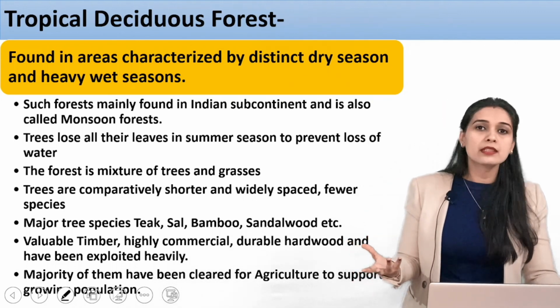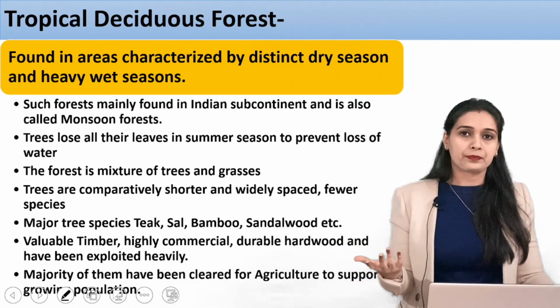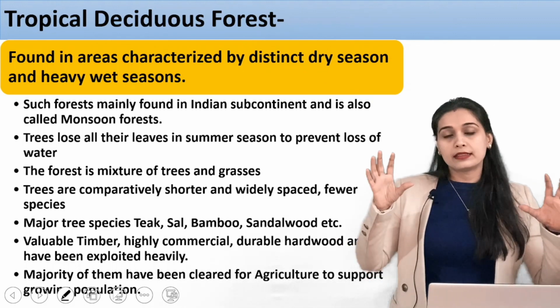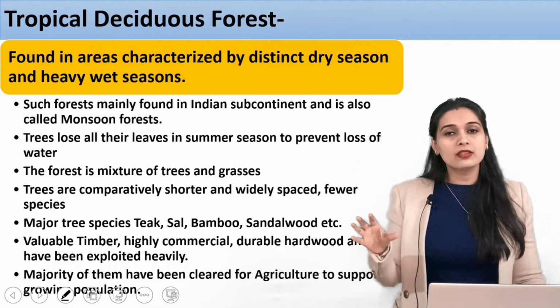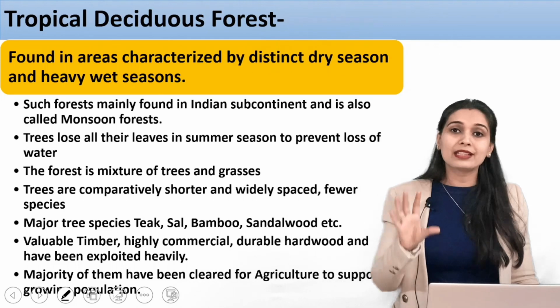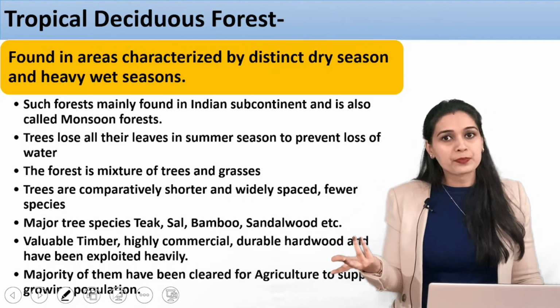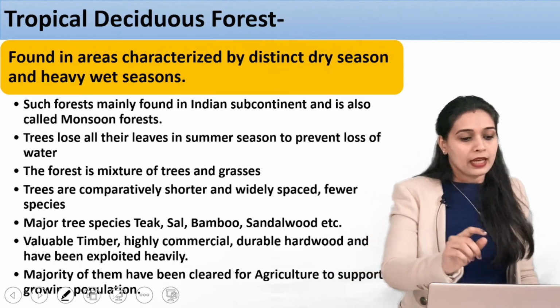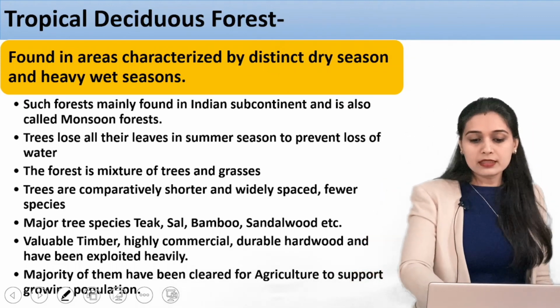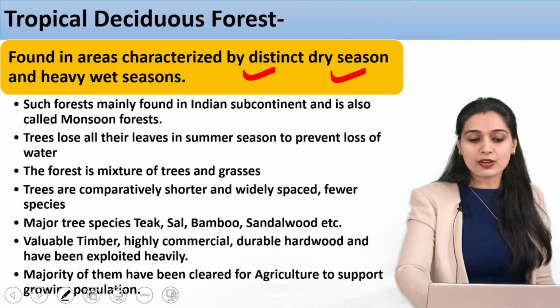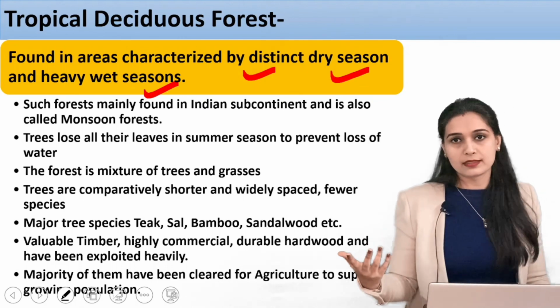Now deciduous means that they will shed their leaves. This means that the region where these trees are present must be having a dry season, because only then will the trees shed the leaves. Alright, so these are found in areas that have distinct dry and wet seasons.